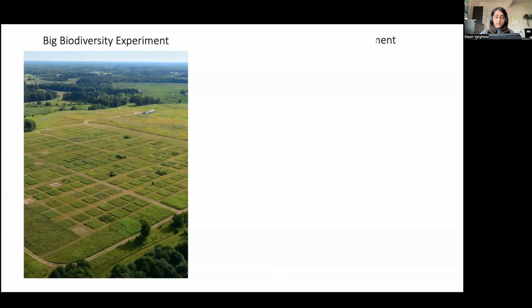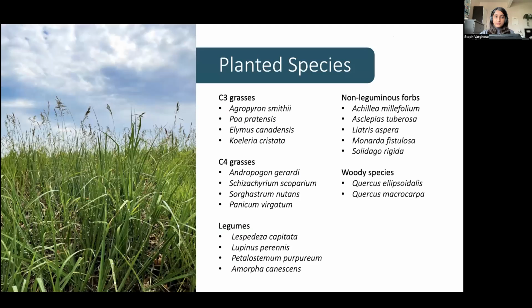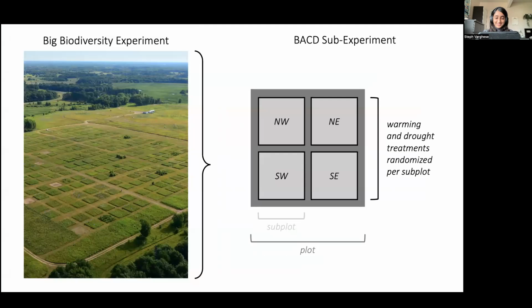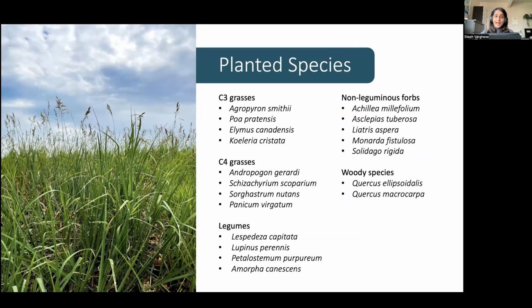Cedar Creek's Big Biodiversity Experiment investigates the effects of plant biodiversity on ecosystem processes. Nestled within Big Bio is the Biodiversity and Climate Drought Experiment, otherwise known as BAKED. This is the sub-experiment that the present study focuses on. In BAKED, warming and drought treatments are imposed on 1, 4, and 16 species plots of randomized plant functional composition. Altogether, this comprises a full factorial diversity by warming by rainfall experiment. Plant species were randomly selected from a pool of 19 perennial grassland species.